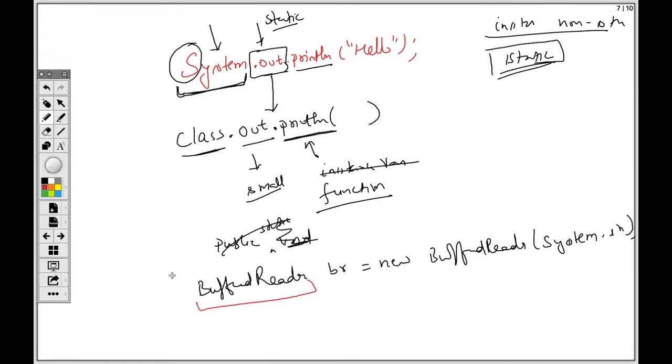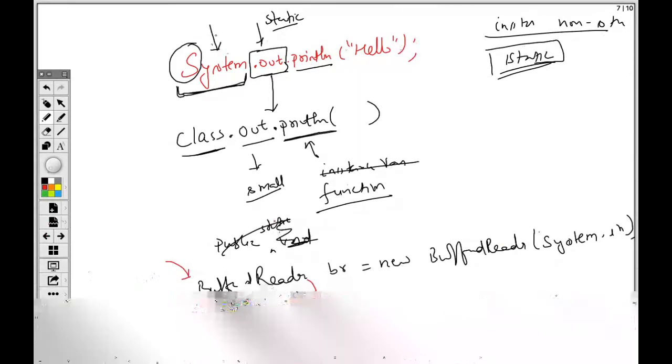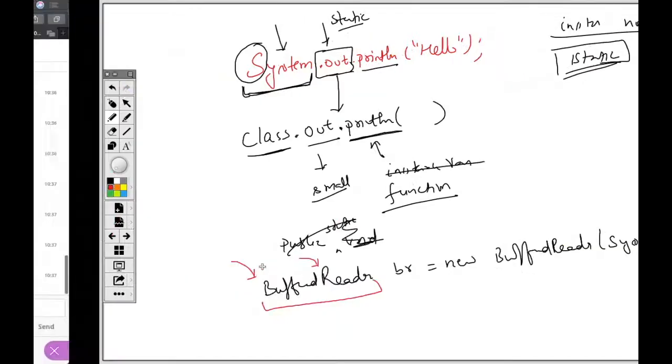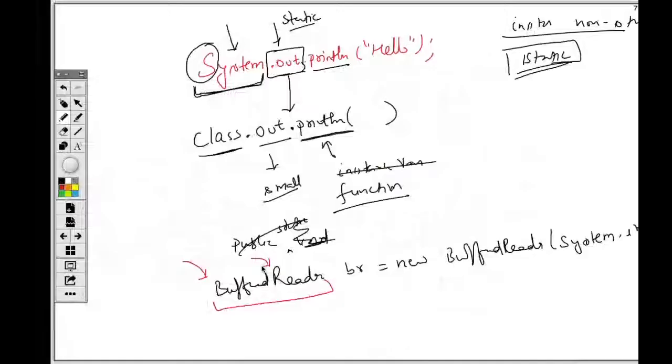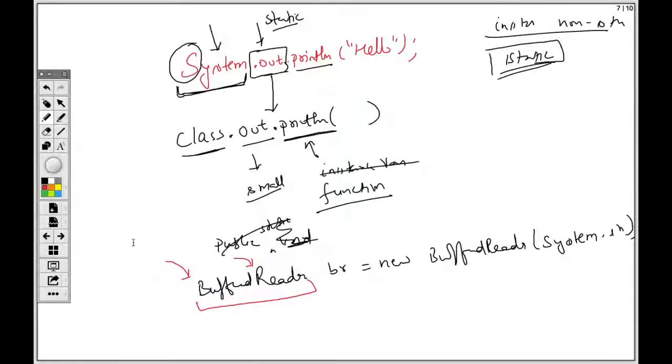What is this? First character capital, right? Second character capital, this is some name. So this seems to be some class. Yes. So why I asked this question is basically that class and interface both share the same nomenclature.